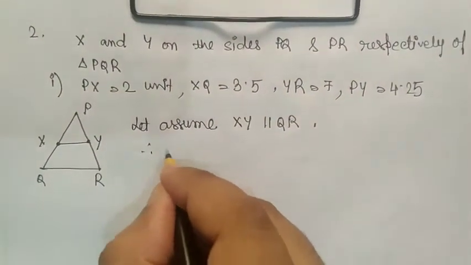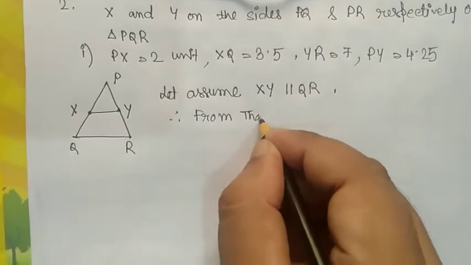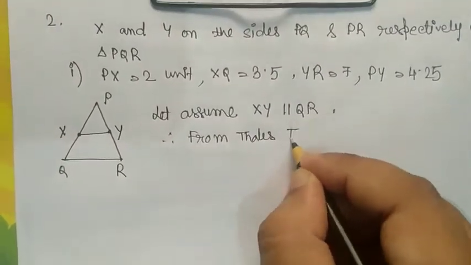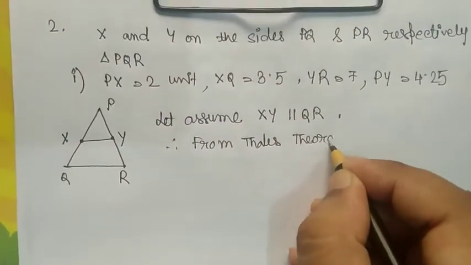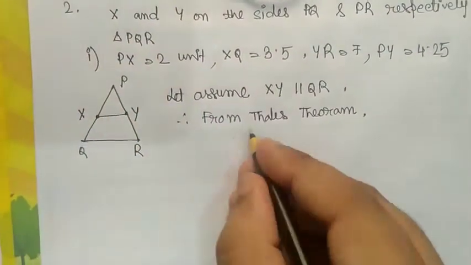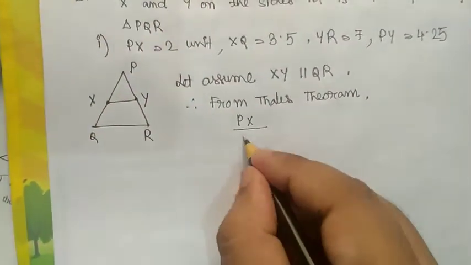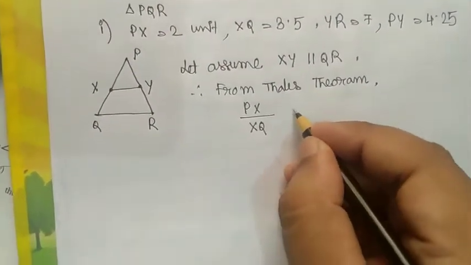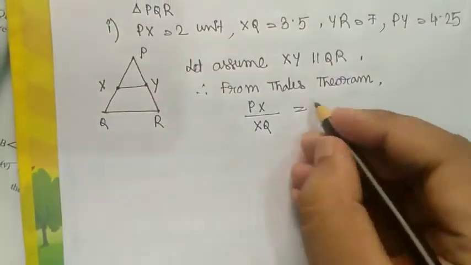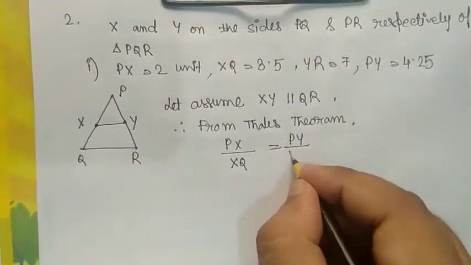So from Thales theorem we can say that PX by XQ equals PY by YR.